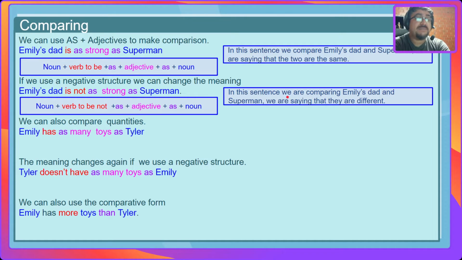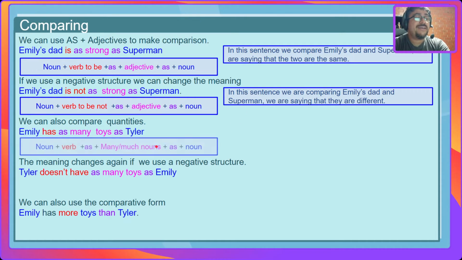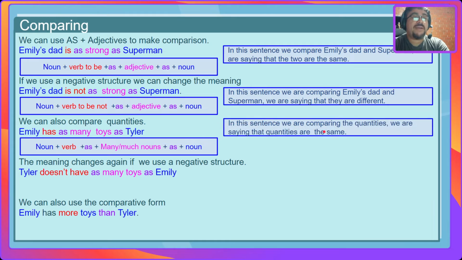Emily has as many toys as Tyler. In this case, we have Emily, which is a noun, verb has, and we have many or much plus nouns. It depends which one you're going to use, if it's countable or non-countable. And then we have as and the noun. We're comparing and talking about quantities. We're saying that the quantities are the same. Emily has the same number of toys as Tyler.